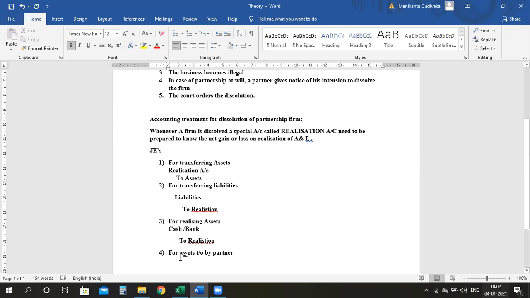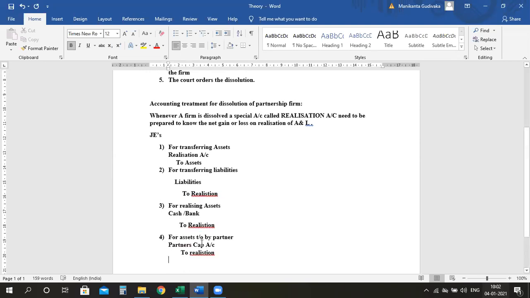So whenever a partner is taking any asset, it will be partner's capital account debit to realization. What is the difference between the last entry and this entry?